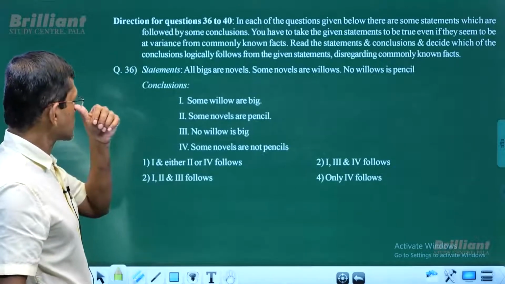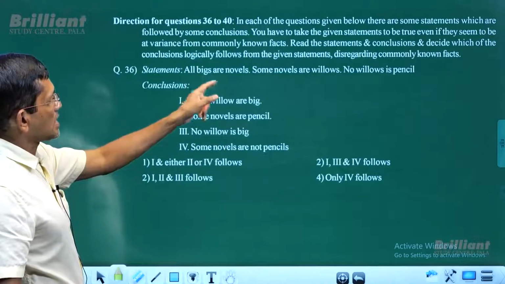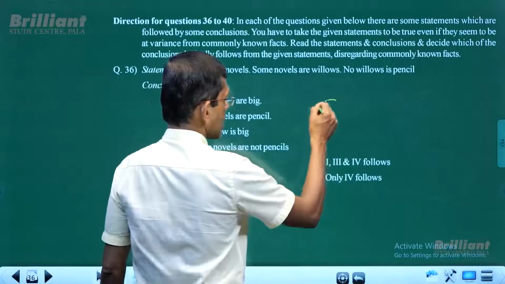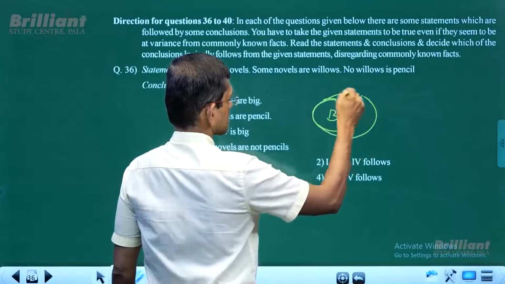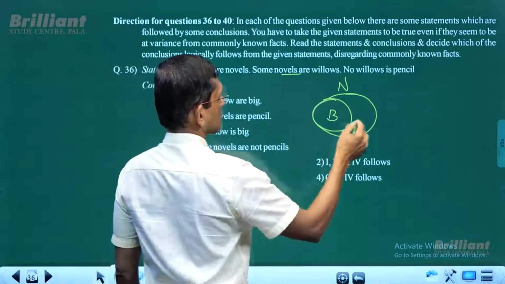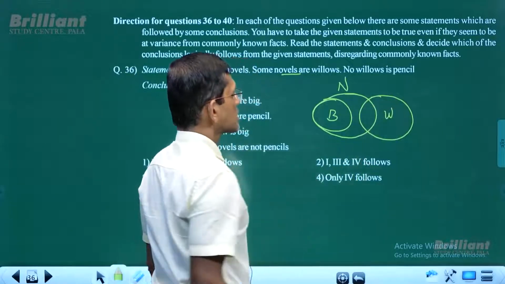Okay, so now this is what it is. All bigs are novels and some novels are willows. So we'll draw that. All big are novels, and some novels are willows. These are willows.